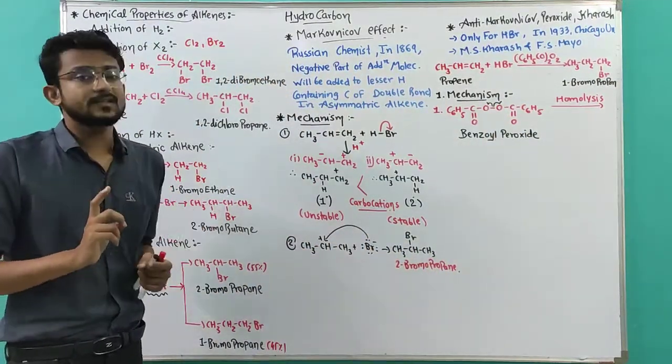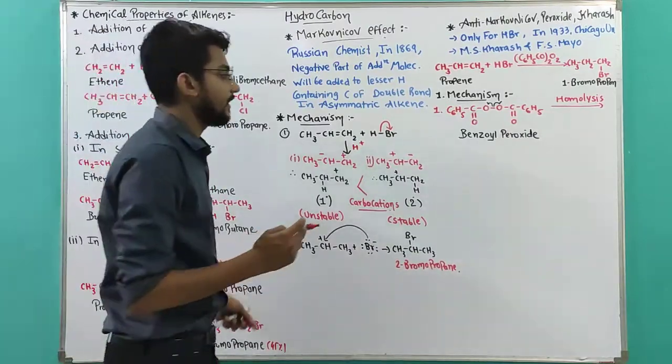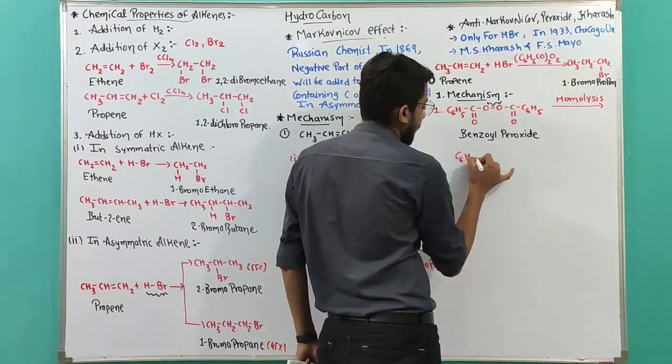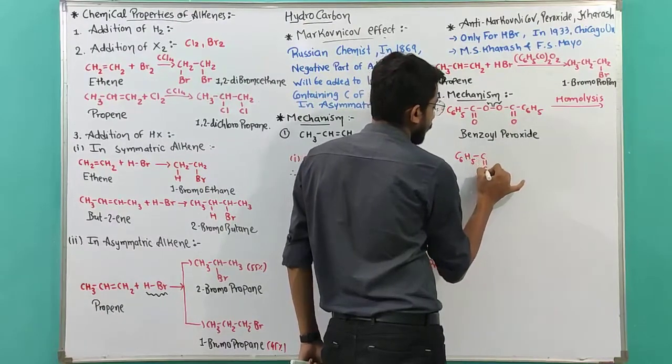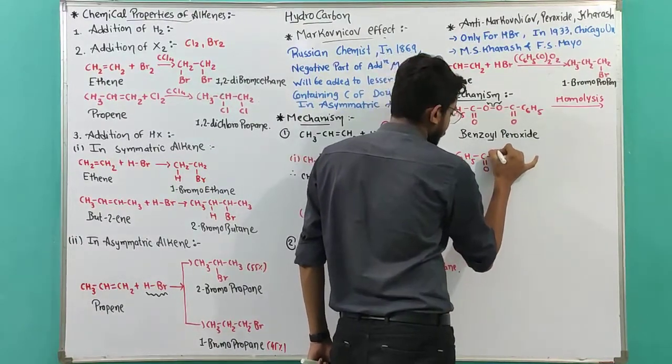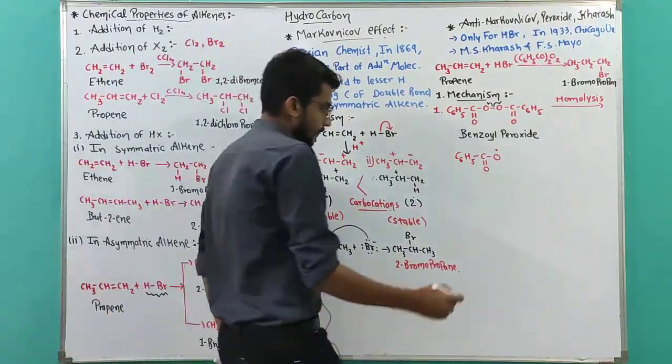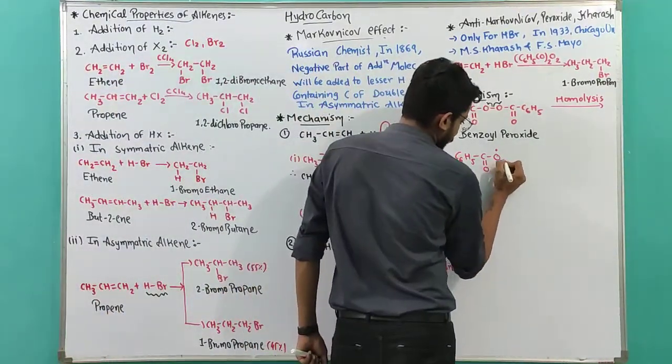A homolysis fission occurs. That's why it gives me C6H5 C double bond O and oxygen with the free electron. Already oxygen has 4 electrons on it.